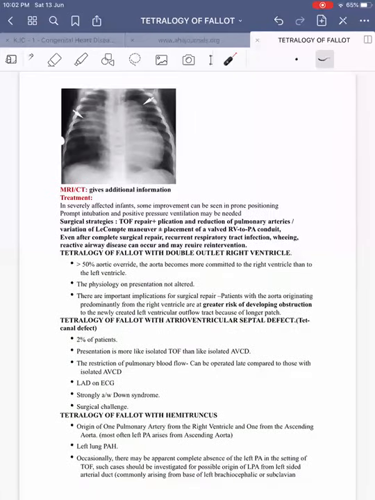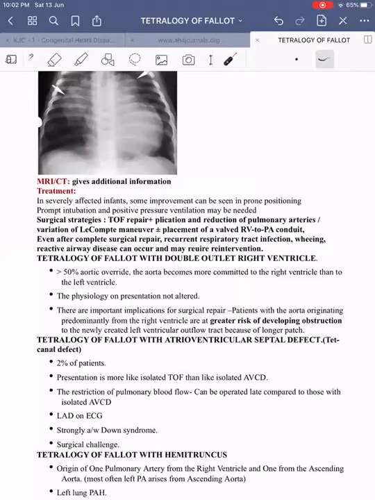Here is a chest X-ray of TOF with absent pulmonary valve. Both right and left pulmonary arteries are usually dilated. Then MRI and CT can be done, which give additional information. Treatment in severely affected infants: some improvement may be seen in prone position, in which the pulmonary artery falls forwards and reduces the compression over the bronchial artery. Then prompt intubation and positive pressure ventilation may be needed.